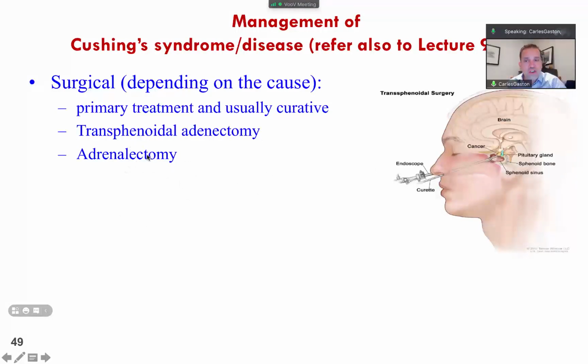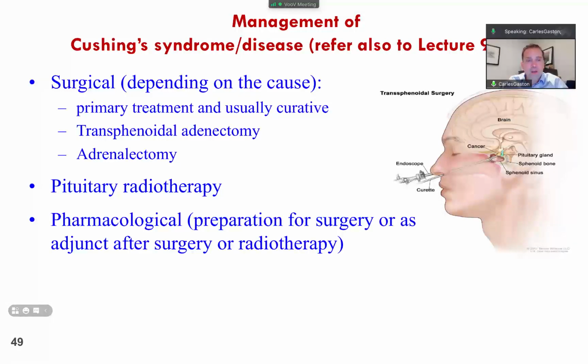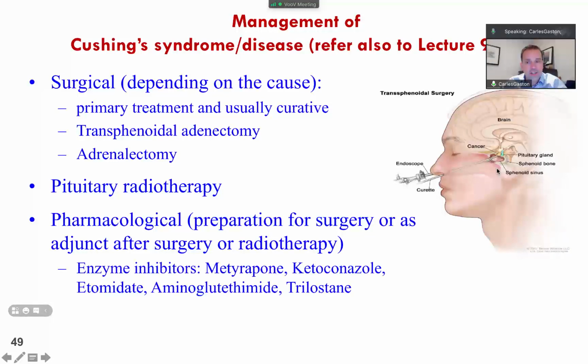There are also pharmacological treatments, used in preparation for surgery or as an adjunct after the surgery. You don't need to know the names. These enzymes work in the pathways that we have studied. Most of them are enzyme inhibitors of cortisol production.